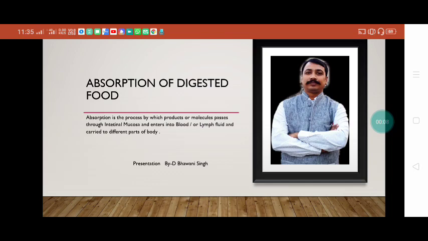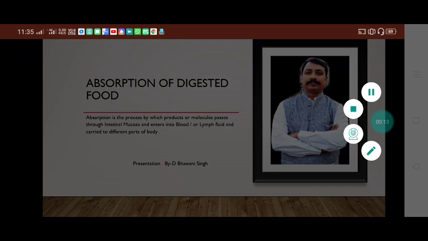Okay, it is the fourth part of this chapter, the fourth lecture basically. Absorption is the process by which most of the digested food material gets absorbed from the small intestine into our blood. First of all, all of the food material gets digested, specifically at the duodenum part, and finally when it moves forward in the small intestine, it is absorbed from the intestinal mucosa into our bloodstream. Okay, so we will discuss all the facts in this one.